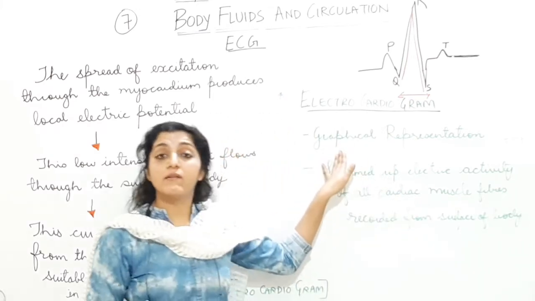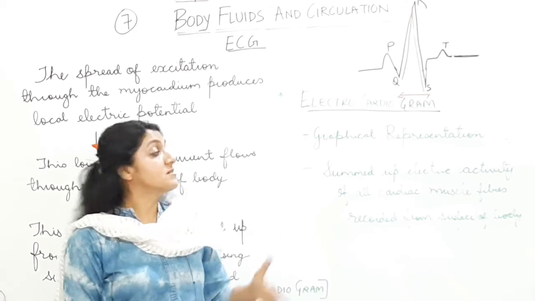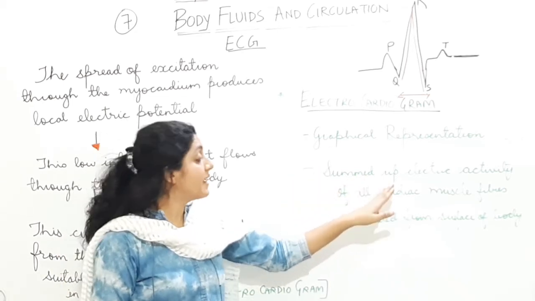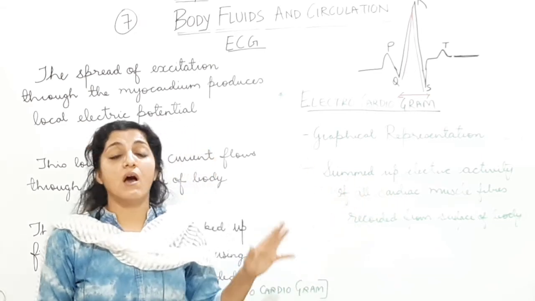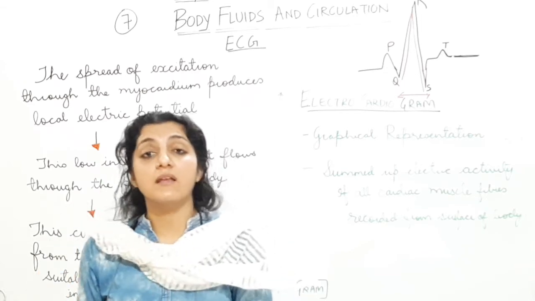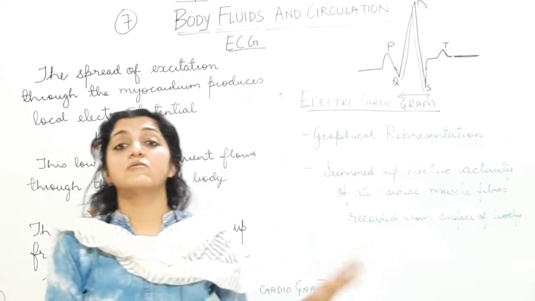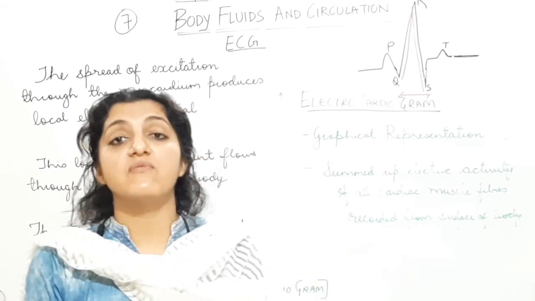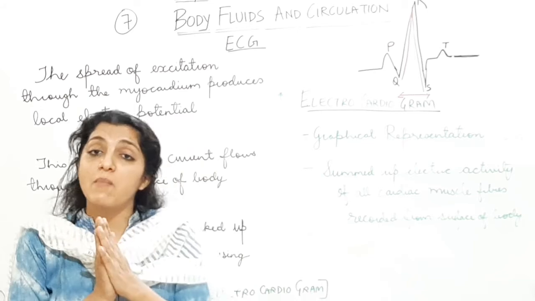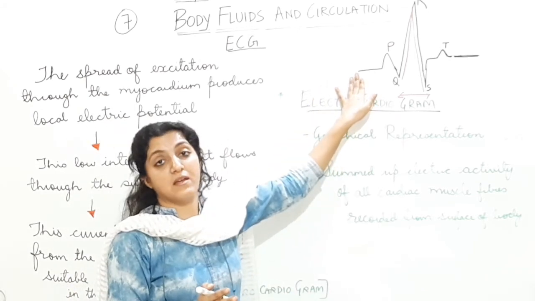Electrocardiogram is a graphical representation. ये किस चीज का graphical representation है? It is the summed up graphical representation of electrical activity of all cardiac muscle fibers. Means atrial के muscles, ventricle के muscles, okay, all this: SA node, AV node, and then to the AV bundle, then to the Purkinje fibers. ये सारे cardiac muscles की activity को sum up करके, add करके एक हमको representation मिलता है.